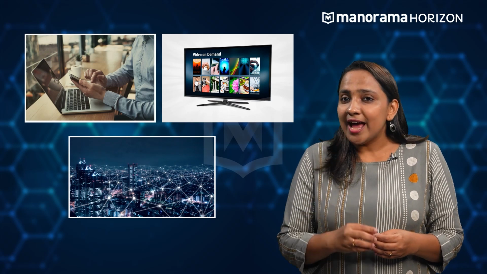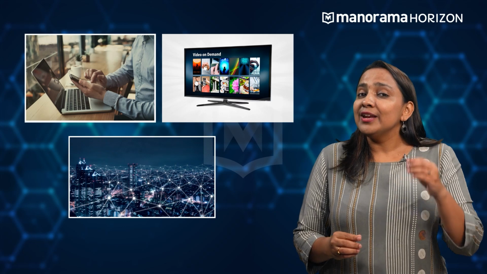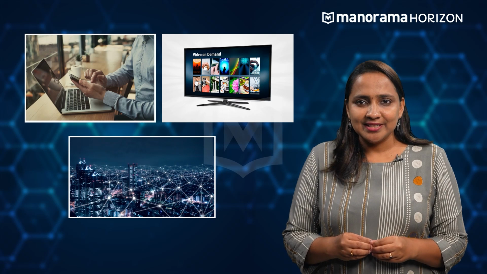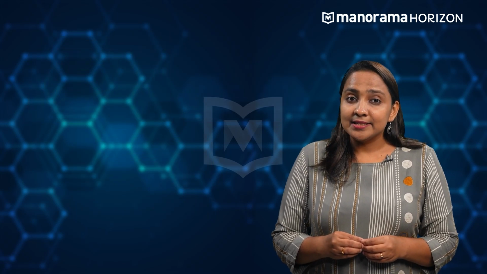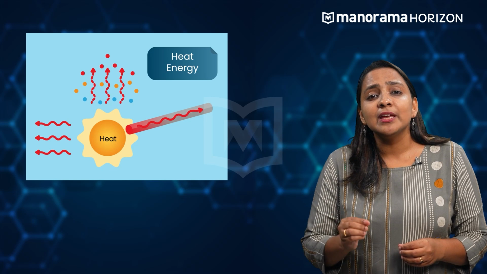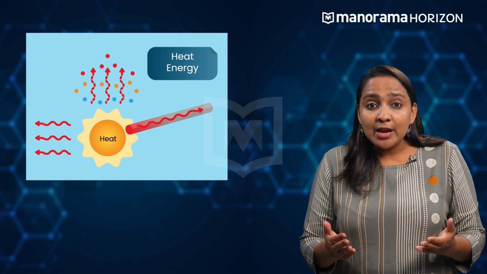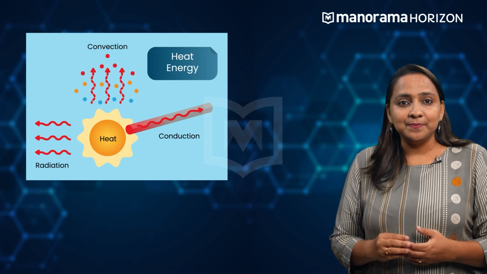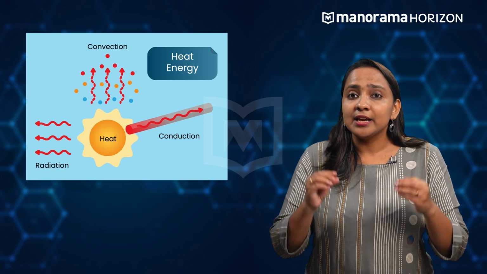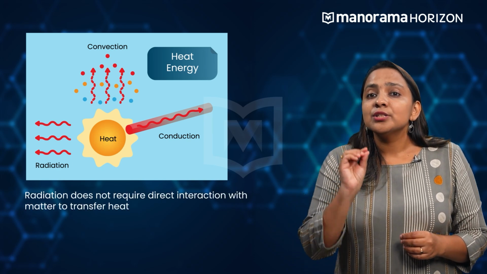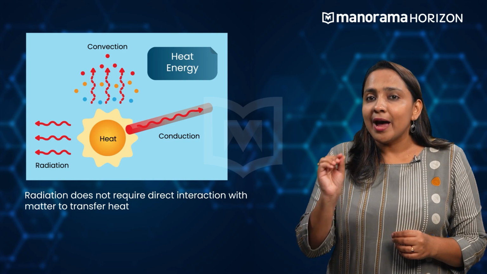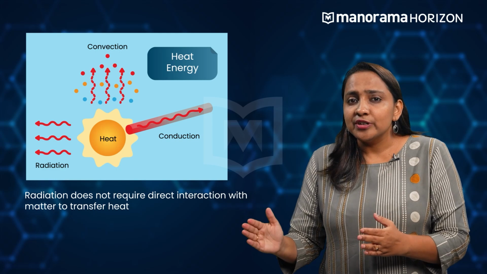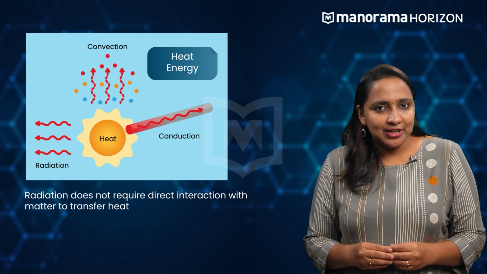This class will not answer all of these questions, but will answer the fundamental idea behind all of these communication devices. Before getting to that answer, think about how heat is being transferred. They can be transferred through conduction, convection, and radiation. Unlike conduction and convection, radiation does not require direct interaction with matter to transfer heat. During radiation, heat transfers directly without any interaction.